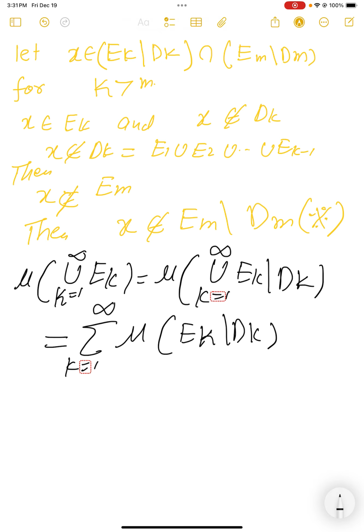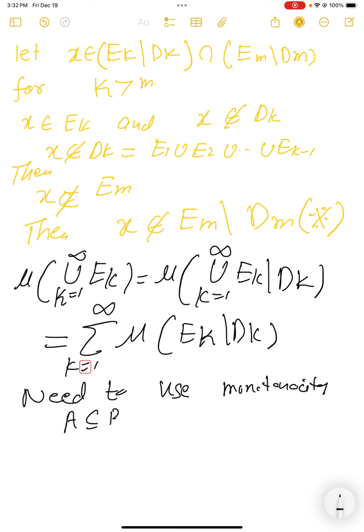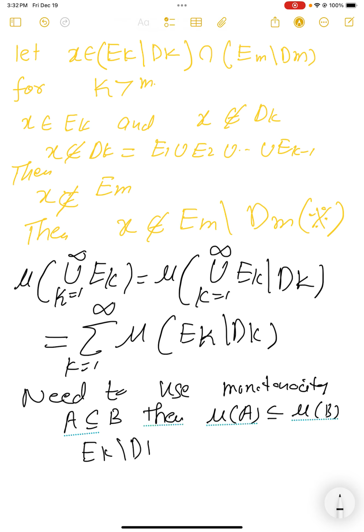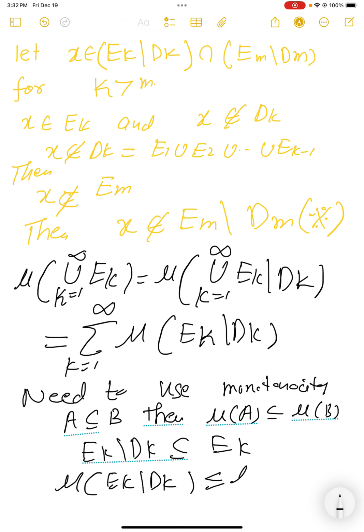But we need an inequality, so we use monotonicity, which says that if A is a subset of B, then the measure of A is less than or equal to the measure of B. Since E_k difference D_k is contained in E_k, the measure of E_k difference D_k is less than or equal to the measure of E_k. So this is less than or equal to the sum over k of the measure of E_k, and we are done.